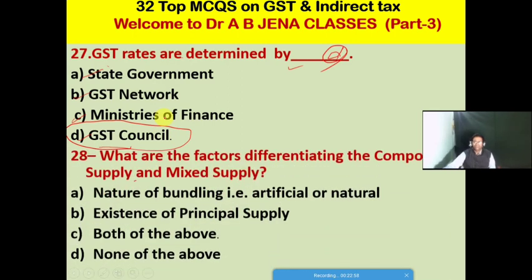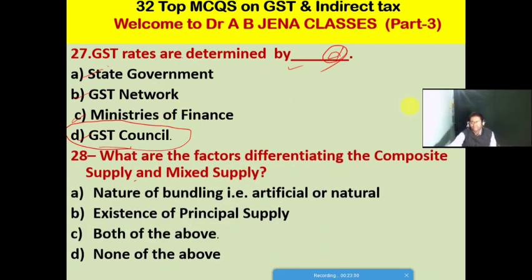So next one, MCQ. What are the factors differentiating composite supply and mixed supply? A, nature of bundling, that is, artificial or natural. B, the existence of a principal supply.